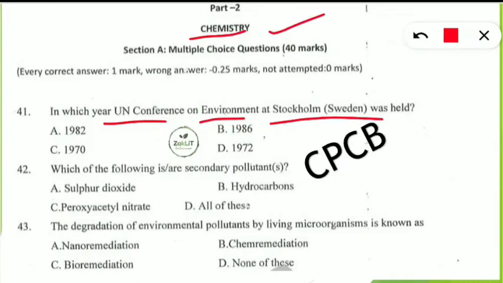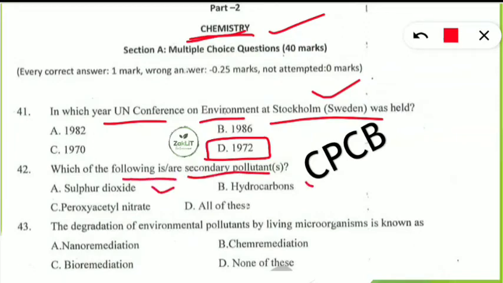It will be option 2, 1972. UN Conference on Environment हुआ था स्वीडन में, जो कि persistent organic pollutant के ऊपर था. और next question भी देख लेते हैं chemistry के under में जो आया है. Which is or are the following secondary pollutants? Sulfur dioxide, hydrocarbons, peroxyacetyl nitrate, or all of these.